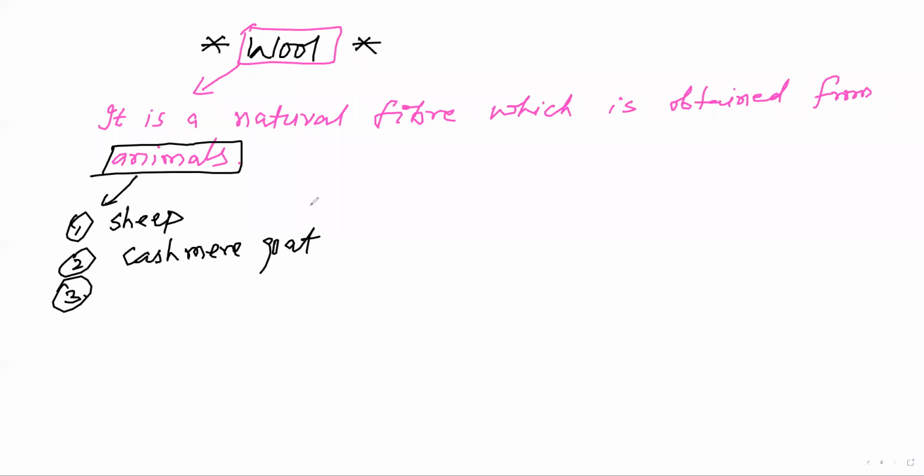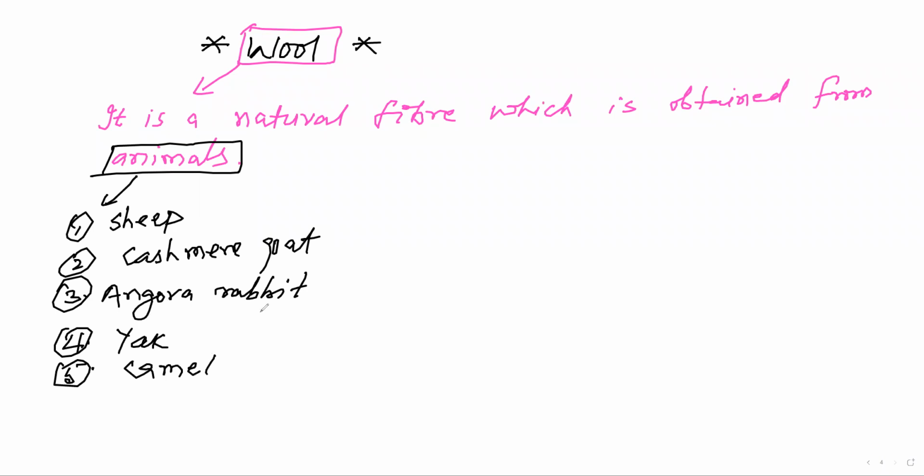Next, Angora rabbit. Next, yak. Next, fifth example, camel. These are some examples of animals from where you get natural fiber, wool.